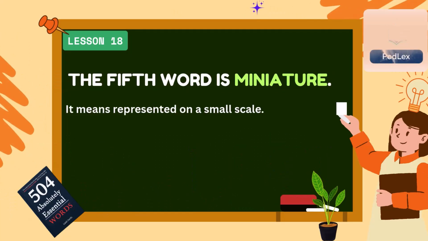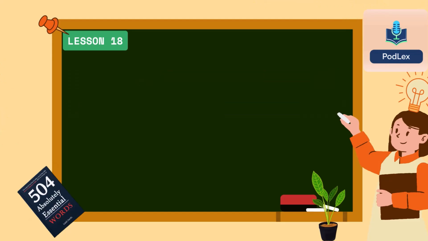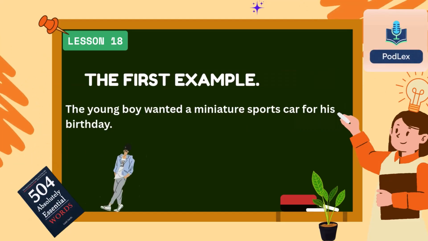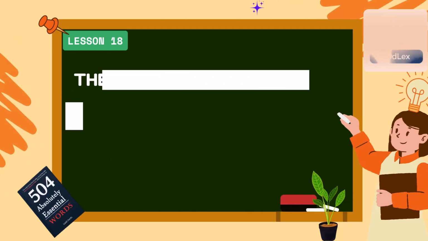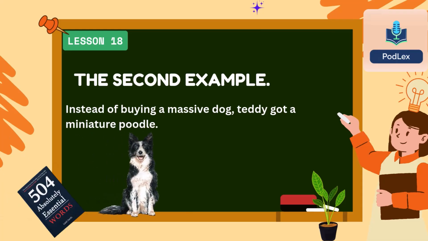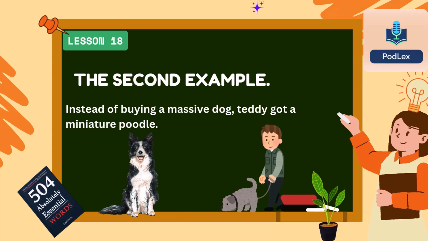The fifth word is miniature. It means represented on a small scale. The first example. The young boy wanted a miniature sports car for his birthday. The second example. Instead of buying a massive dog, Teddy got a miniature poodle.